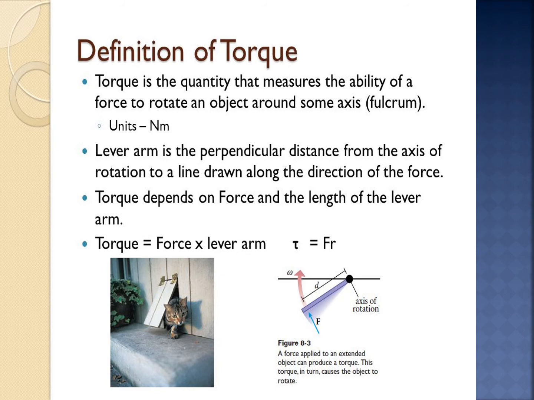The vector product of two vectors results in another vector that is perpendicular to both the vectors. So torque has a magnitude and direction that is perpendicular to the R vector and F vector. Its unit is Nm, Newton meter. Tau equals R F sin theta, where theta is the angle between R and F, and n cap is the unit vector in the direction of tau.